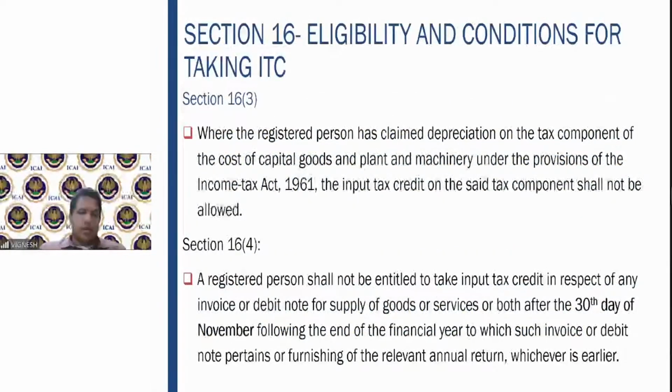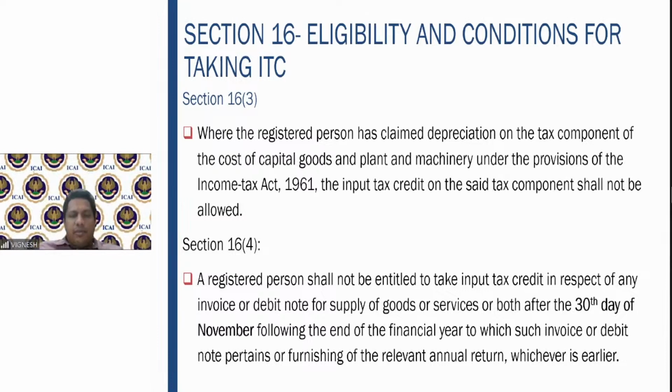So 16 to AA and BA are important from the examination point of view. Section 16 subsection 3 talks about what happens when you claim depreciation. It is very simple. It says that if a registered person has claimed depreciation on the tax component of the cost of capital goods and plant and machinery, the input tax credit of the tax component shall not be allowed. So if you are claiming the depreciation, you should claim it only on the taxable value.